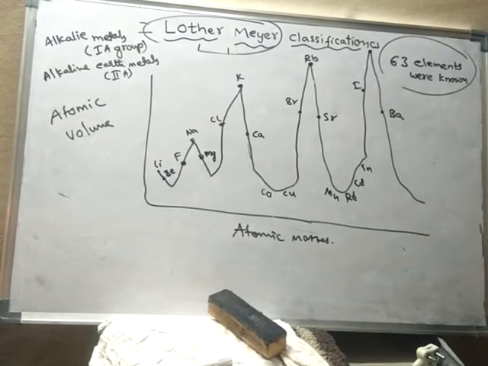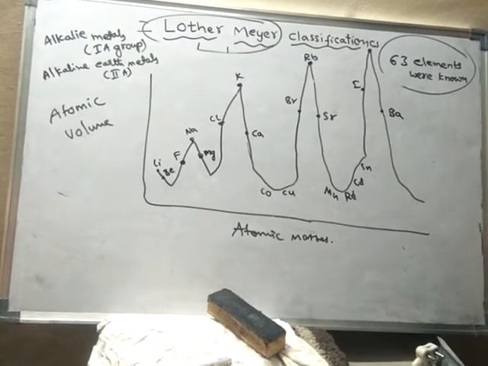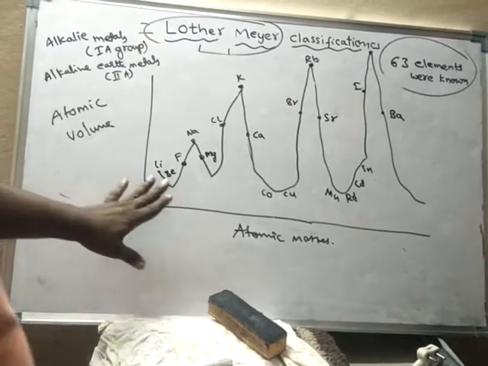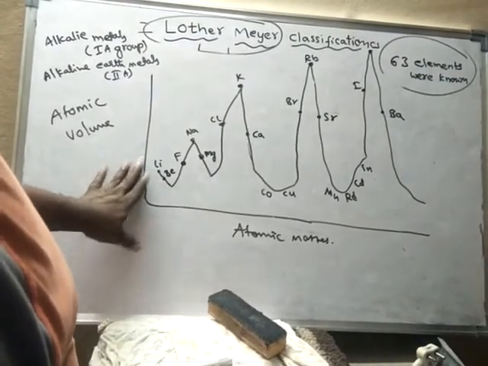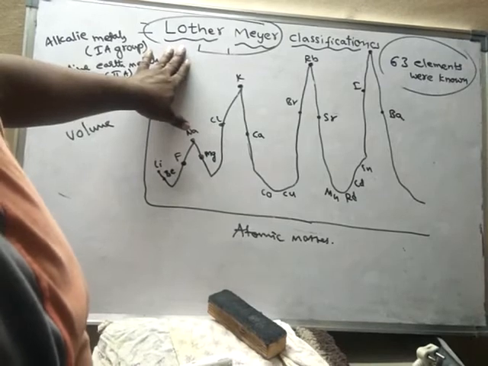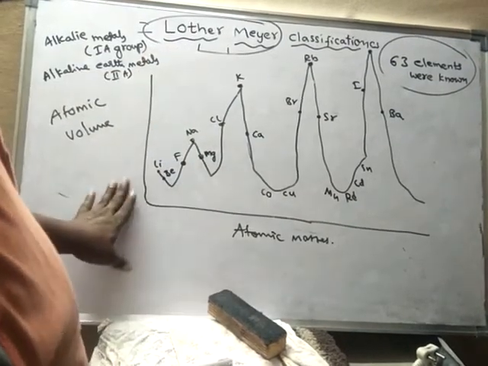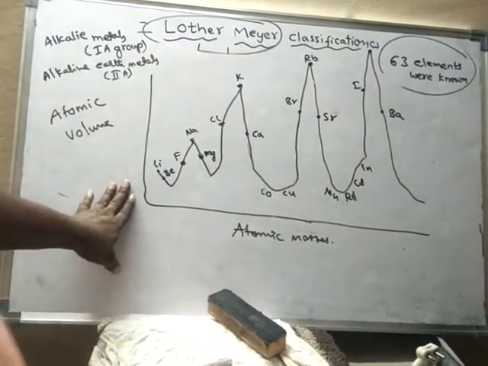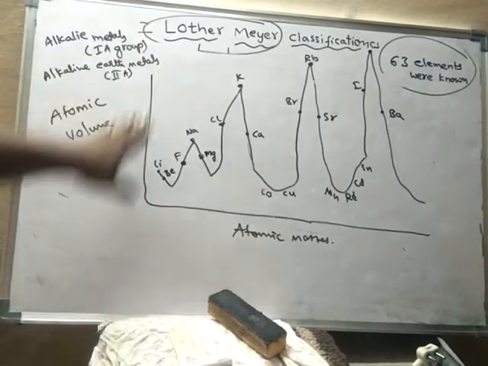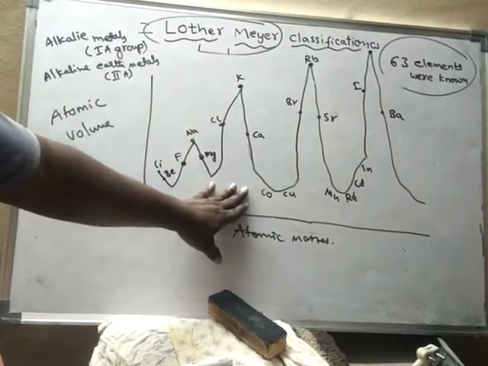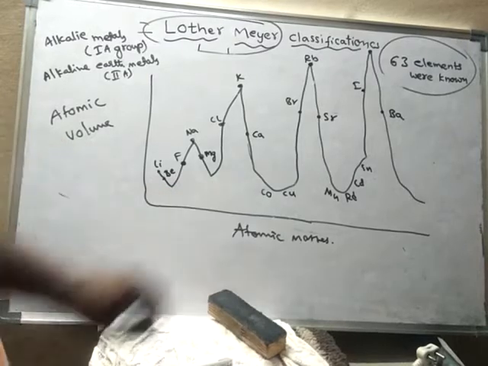But this classification of Luther Mayer was rejected by the scientists, because he presented it very late.